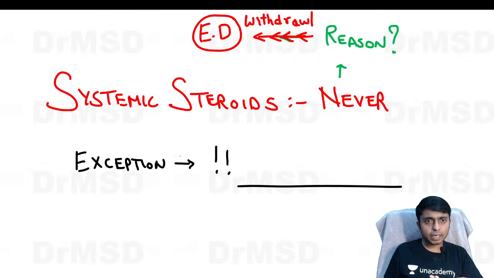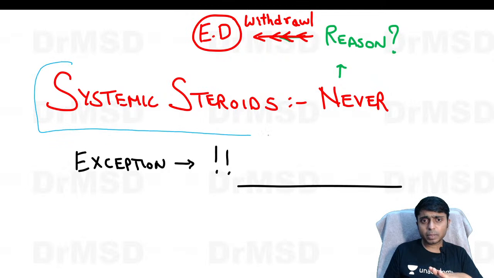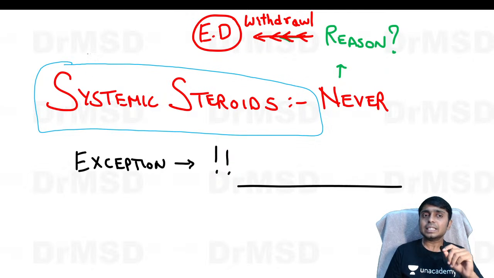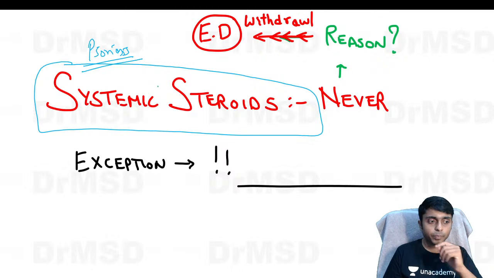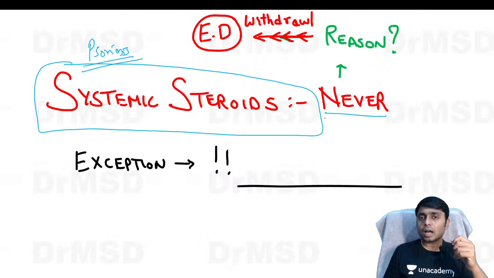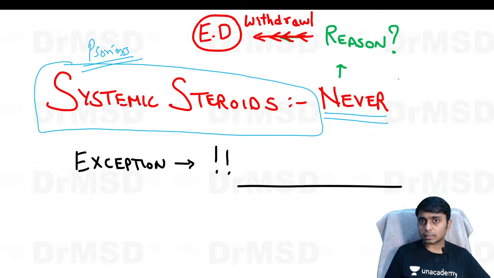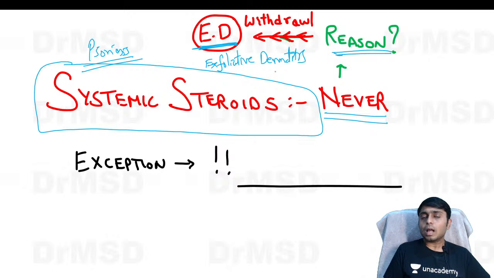And in psoriasis vulgaris, I want all of you to remember this very important point: systemic steroids should never be used in psoriasis patients. Okay, they are never used in patients of psoriasis. Why? Because if you stop these drugs, the patient will land up in ED, which is exfoliative dermatitis, also called erythroderma, and the patient can also develop pustular psoriasis.